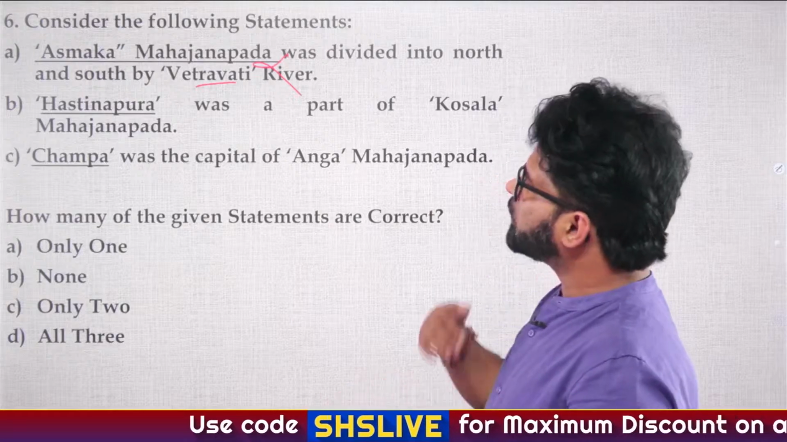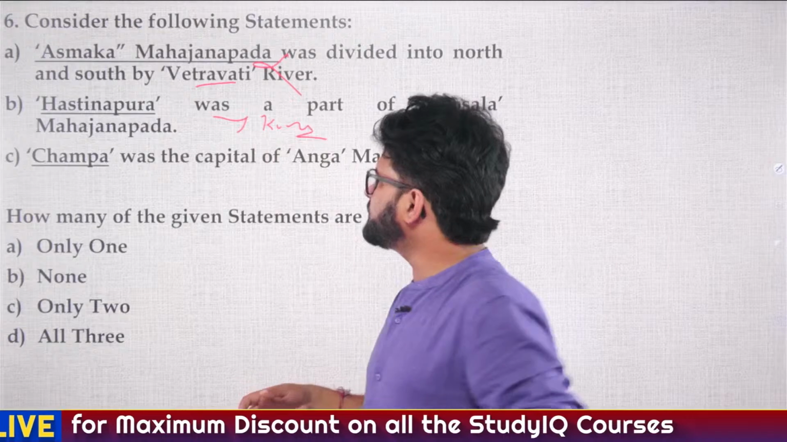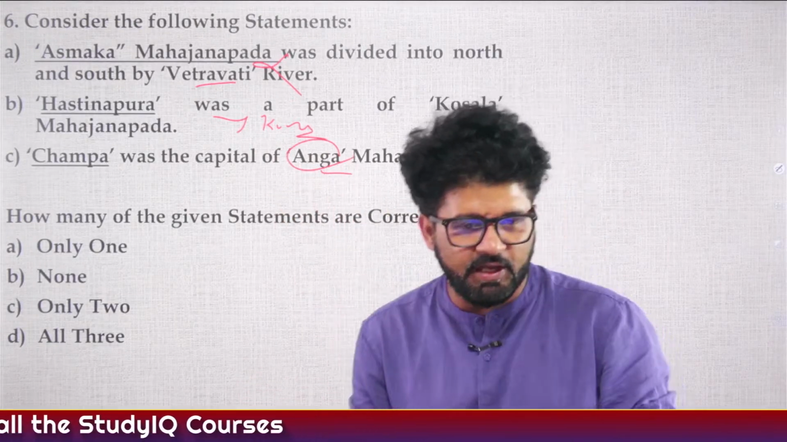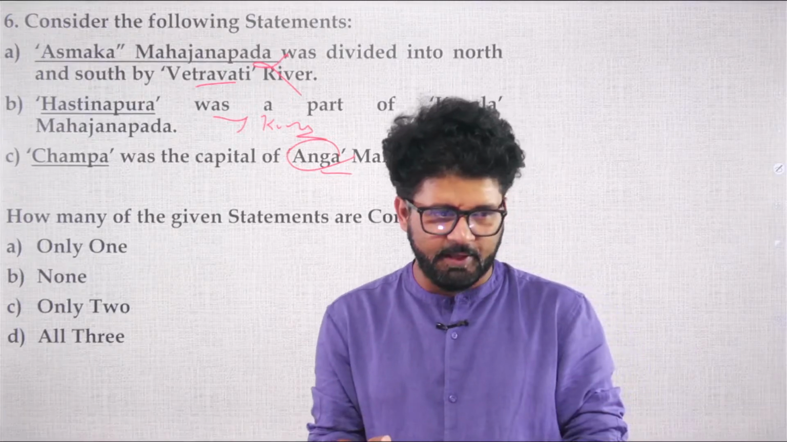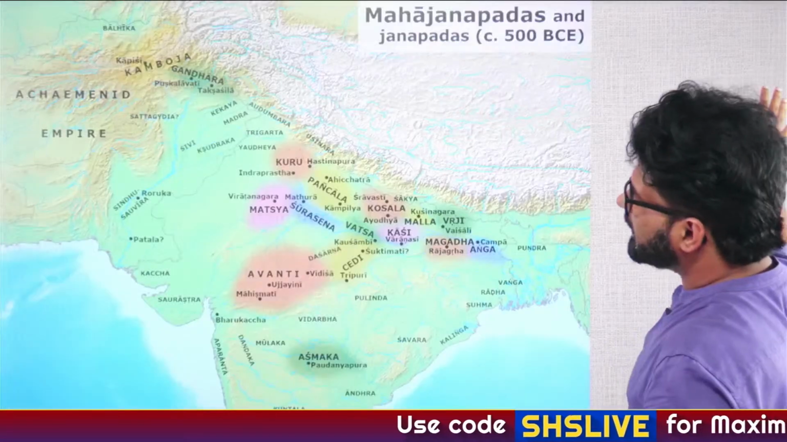Hastinapur was not a part of Kaushal Mahajanpad. It was a part of Kuru Mahajanpad. Again, you have to look at the 16 Mahajanpadas. Champa was the capital of Anga Mahajanpad. That is correct. So the answer is A, only one, which Sundaram said. And later on, Kritika also said. Very good, yaar. So please, sir and ma'am, revise these things.